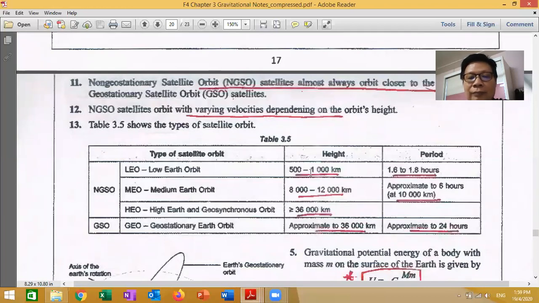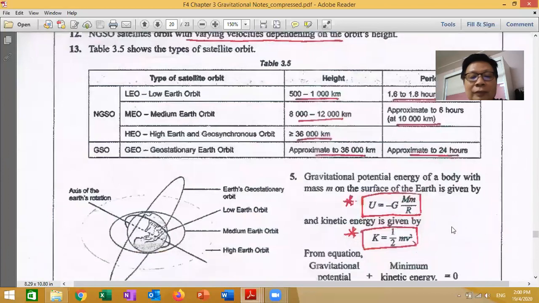This one is closer to the Earth, right? And then goes faster. This one is slightly further from the Earth, then it takes a longer time, right? And this one is very, very far. Then we can know the period. And then this geostationary Earth orbit, approximately this value, then it's 24 hours.